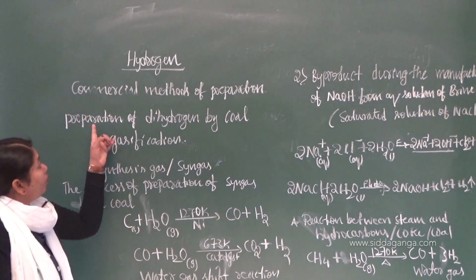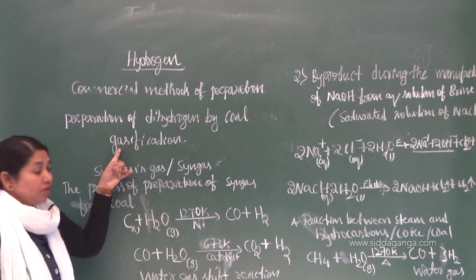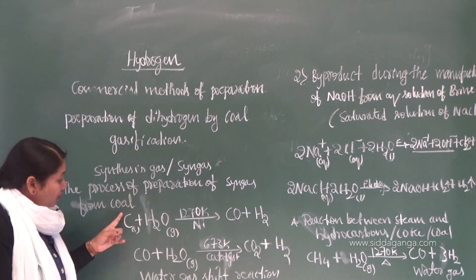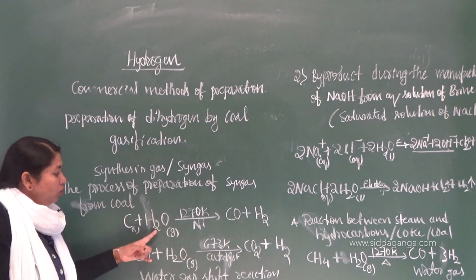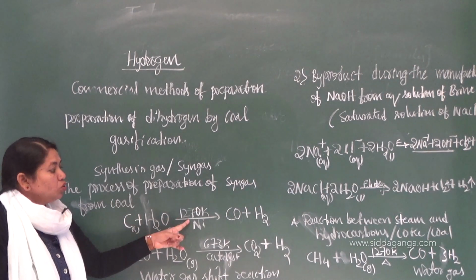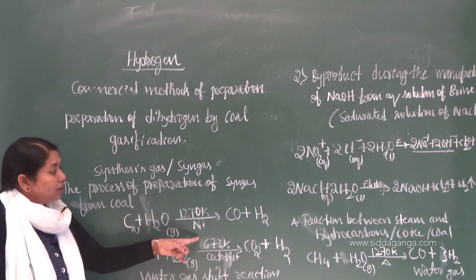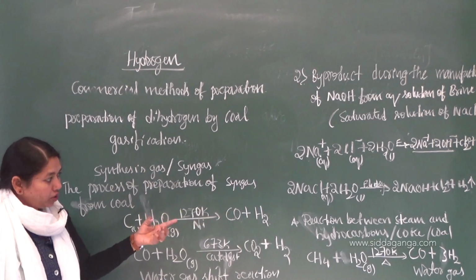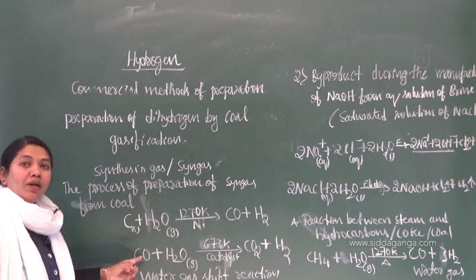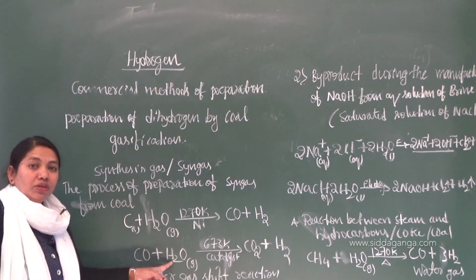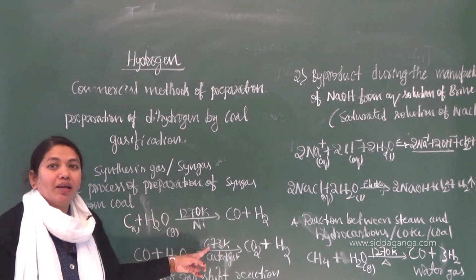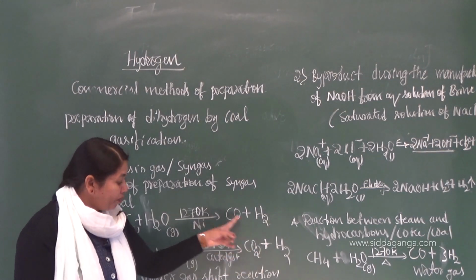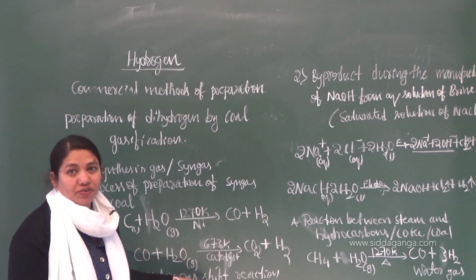So very simple, how to prepare dihydrogen by coal gasification. The process of preparation of syngas from coal is called coal gasification. In this reaction, when coke is made to react with steam at a temperature of 1270 Kelvin and a catalyst, a mixture of carbon monoxide and dihydrogen is obtained. To increase the concentration of dihydrogen, carbon monoxide is extracted and made to react with steam at a temperature of 673 Kelvin in the presence of a catalyst to get carbon dioxide and dihydrogen. It is called the water gas shift reaction.